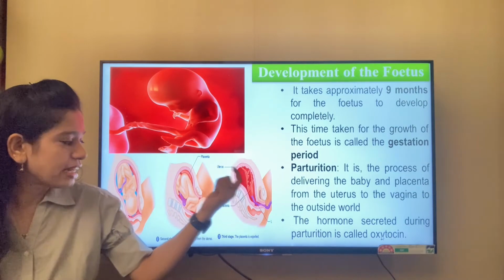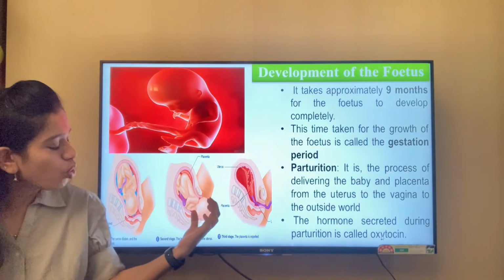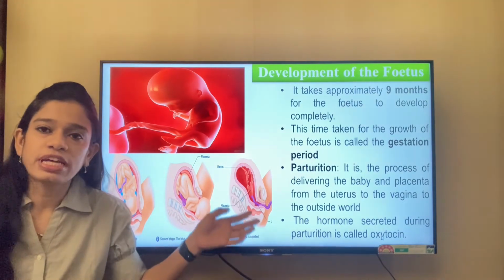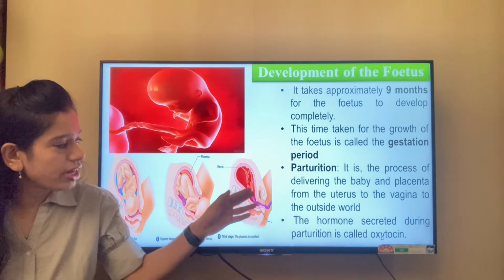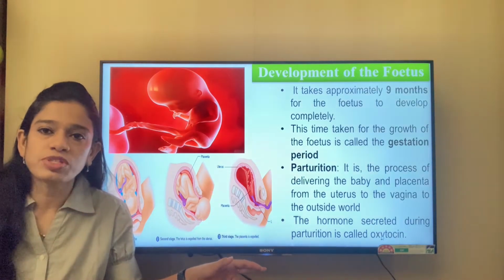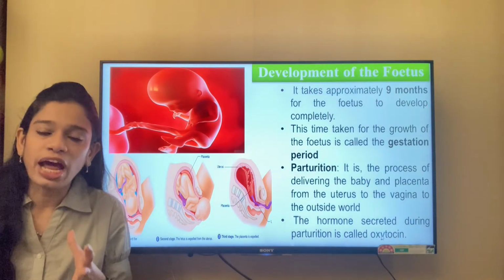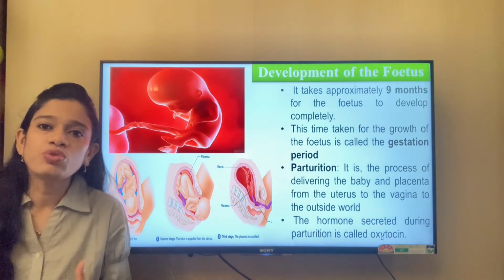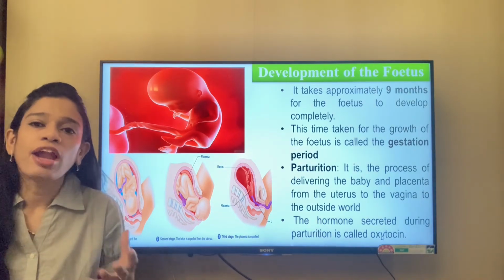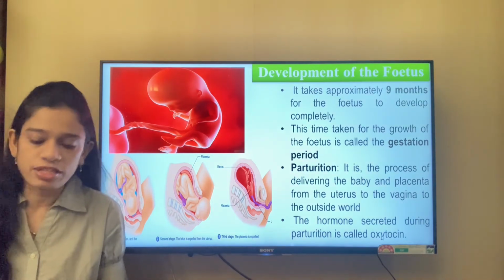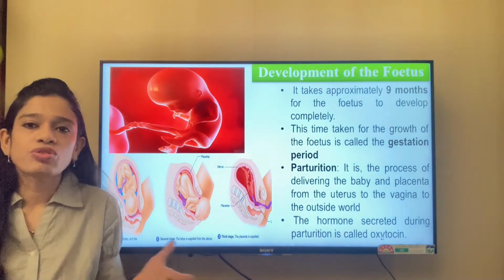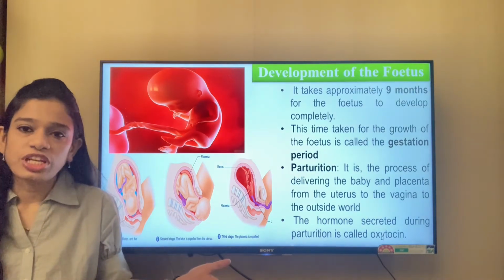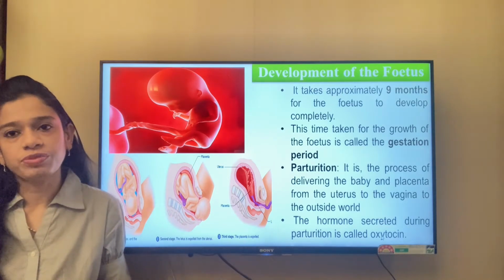So first the head comes out, followed by the whole body, and once the baby comes out along with its umbilical cord, which is then cut and separated, lastly the placenta also comes out, which is a mass of blood vessels and mucus, which has been used to provide nutrition and nourishment and all the requirements to the fetus from the mother's body. So this is the process. We have discussed the process of fertilization, implantation, gestation, and finally parturition.